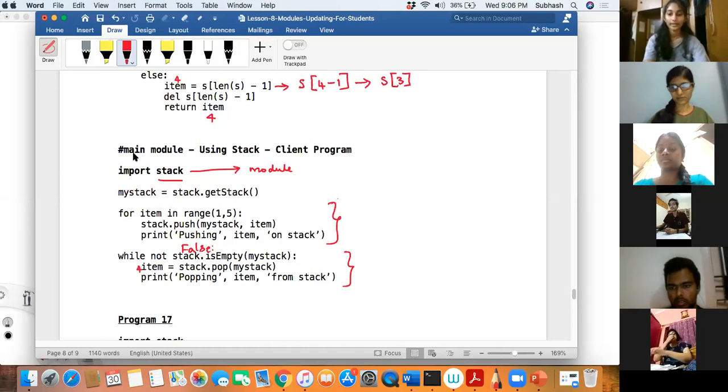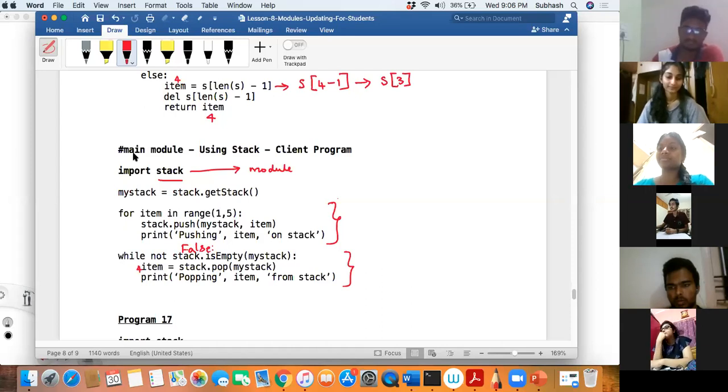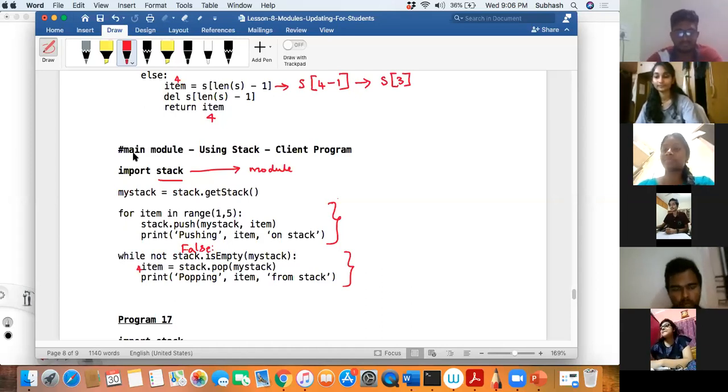No. Okay, fine. So this assignment has to be done by tomorrow. It's very simple. Only modification of this code. That's all. Tomorrow 5 o'clock.